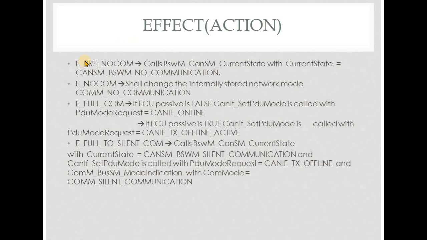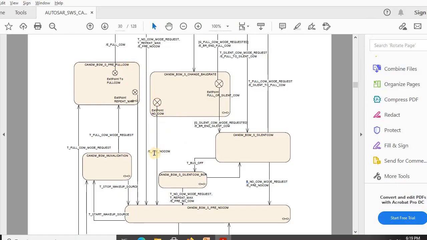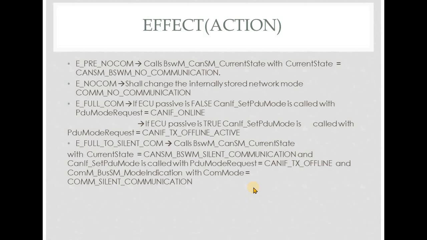So whenever effect pre no com is called, where it is present, here it is present, and also here, CANSM will call BSWM underscore CANSM current state API with the current state as CANSM BSWM no com. That is, CANSM will inform BSWM that the current state has changed to no com.